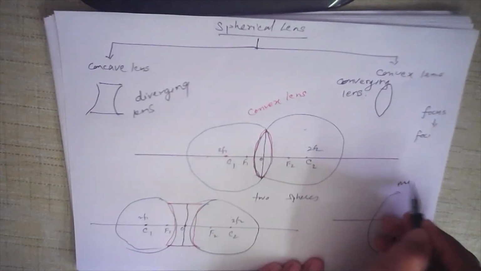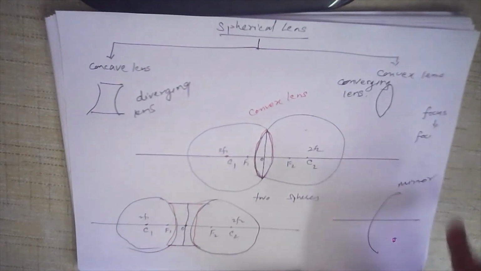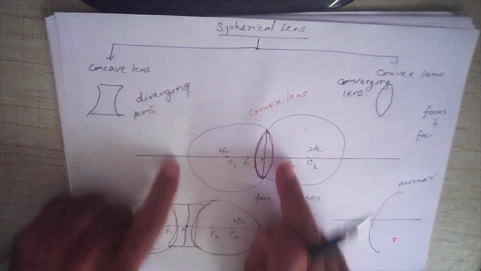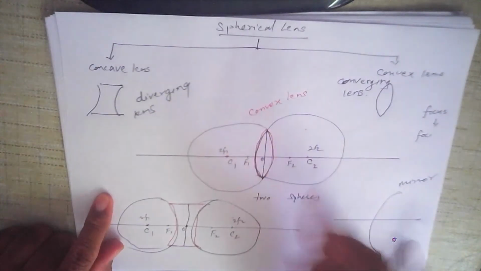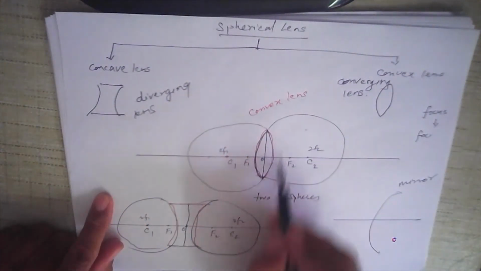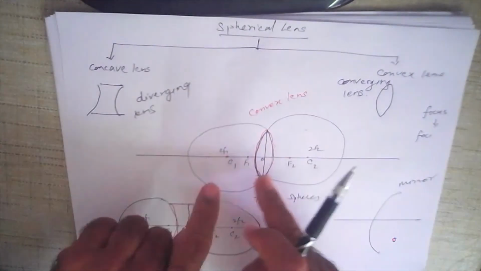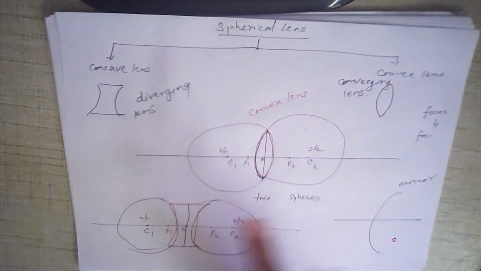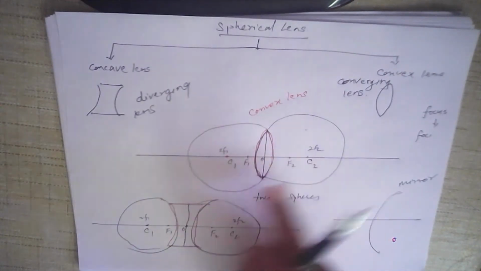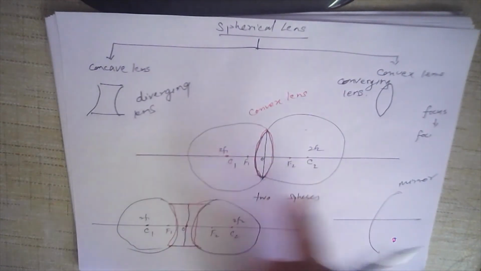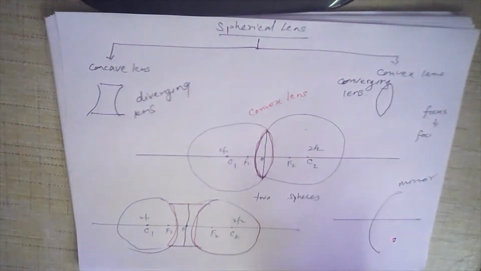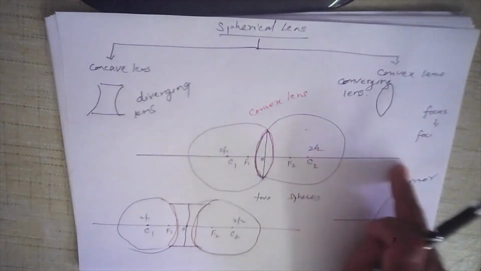In the case of a mirror, only one surface is curved, because it is made from one sphere, a concave mirror or a convex mirror. But in case of a lens, it is made from two spheres. So both the surfaces are curved. Since both the surfaces are curved, we have two spheres. And since we have two spheres, we have two centers of curvature, C1 and C2, and F1 and F2. C1 can be called twice the focal length, 2F1. C2 can be called twice the focal length, 2F2. It is the same as the mirror, and this line is called the principal axis.